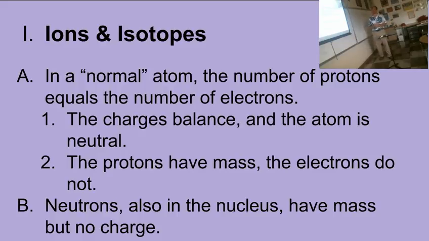Protons have mass, electrons do not have mass. And so the number of electrons that an atom has does not affect its mass number. You can have more or fewer electrons and the mass of the atom does not change. Neutrons do have mass and they are in the nucleus, but they do not have charge. So protons have mass and charge. Electrons have charge but no mass. And neutrons have mass but no charge. All these particles are slightly different from each other, and the way that they're arranged in an atom controls how the atom behaves and what occurs.